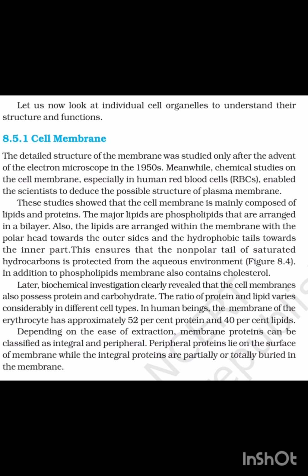Also, lipids are arranged within the membrane with the polar head towards the outer side and the hydrophobic tails towards the inner side. This ensured that the non-polar tail of saturated hydrocarbon is protected from the aqueous environment. In addition to phospholipid, the membrane also contains cholesterol. Later biochemical investigation revealed that the cell membrane also possesses protein and carbohydrate. The ratio of protein to lipid varies in different cells. In human beings, the membrane of the erythrocyte has approximately 52% protein and 40% lipid.